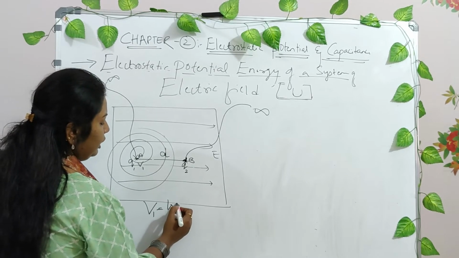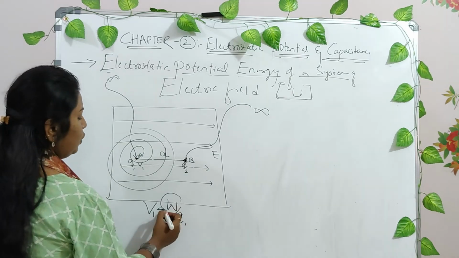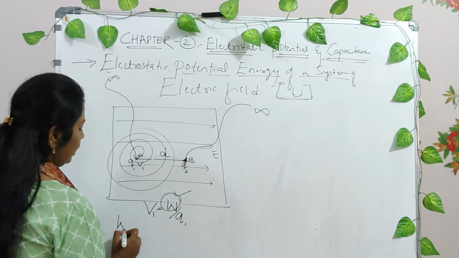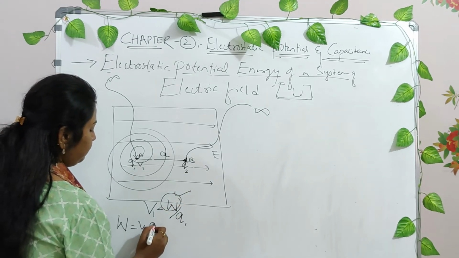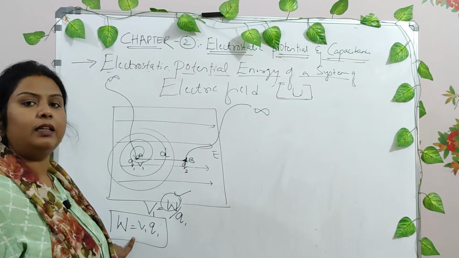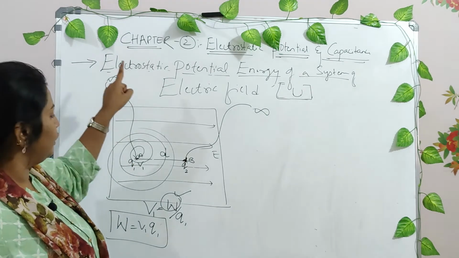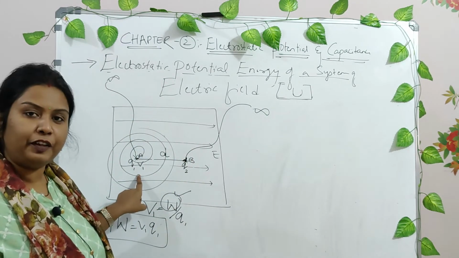It will be the work done in bringing a charge, say Q1, right? How can this work done be found? What will be the work done? Work done will be equal to V1 Q1, right? Now this is the work done that is required in bringing a charge from the region of infinity to a region of electric field, right?